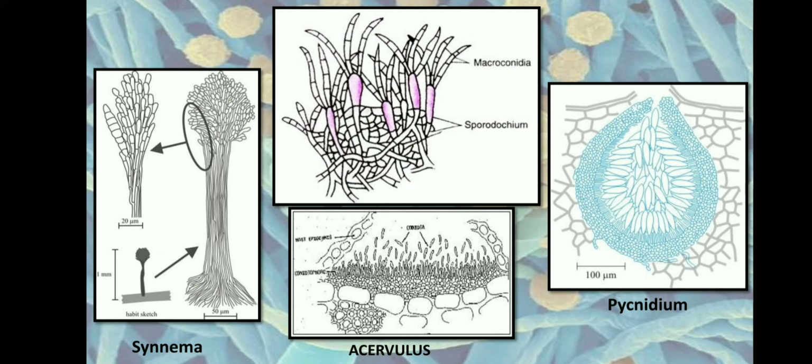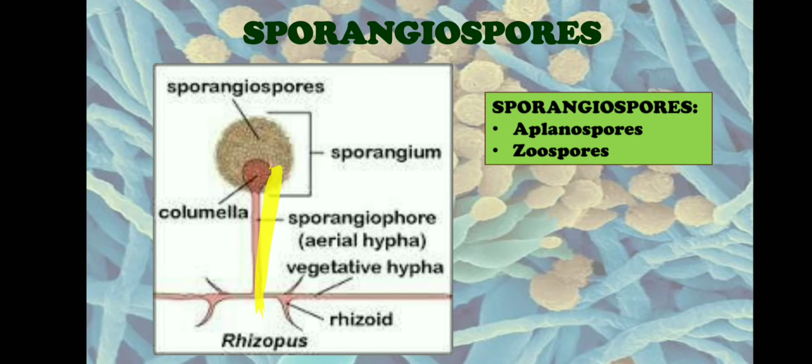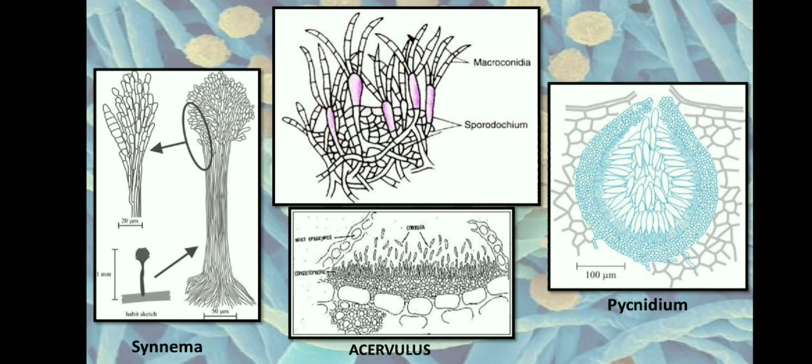The first type of conidiophore is called a free conidiophore. Like your sporangiophore, in a free conidiophore there will be a single hypha, a single erect stalk on which the conidia will be borne, and that we call a free conidiophore. Whereas there are other different types of conidiophores. So let us look into those.